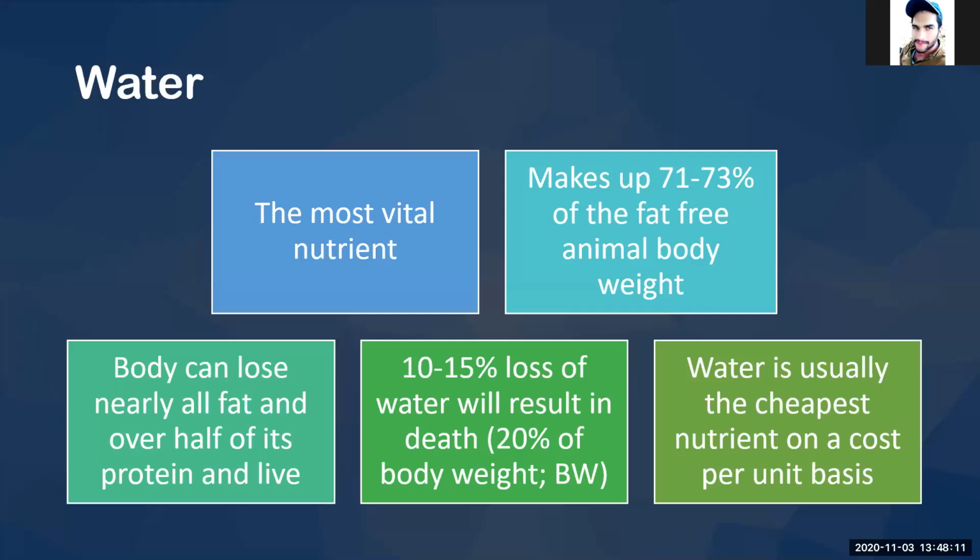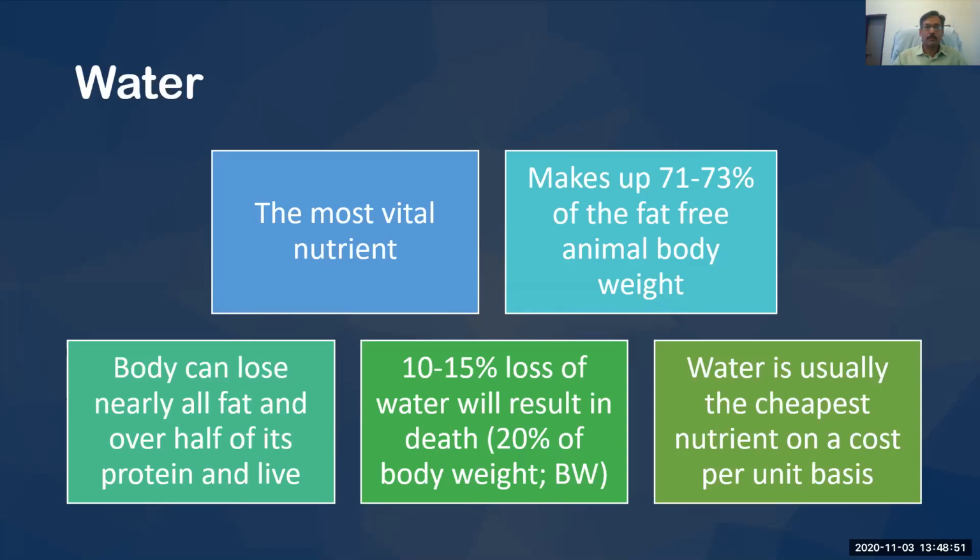So this is the importance of water, why water is required in the body. As I have mentioned earlier, water does not provide energy to the body, but it has a lot of functions in the body. If you look at the role of water in the body, this is the most vital nutrient. When we look at body composition, either human or animal, around 70% of the fat-free animal body weight is made up of water. It means if we remove fat from the body, then there is 70% water in the body.